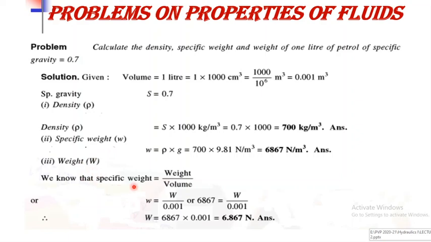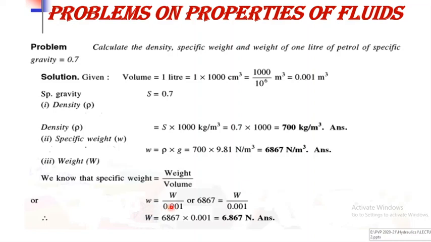Then third, we have to find out the weight. So we have calculated the specific weight, or weight density, and from the formula, weight density is equal to weight upon volume. The value of specific weight is known, and the volume is known. Putting these two values here, we get the value of weight.